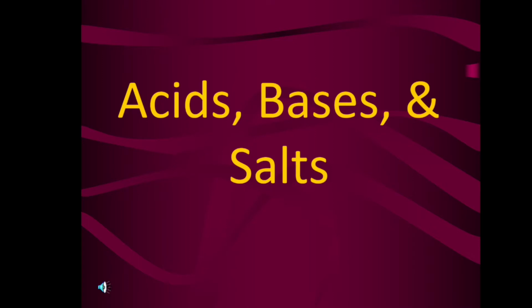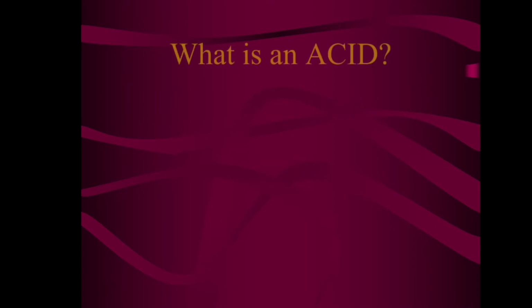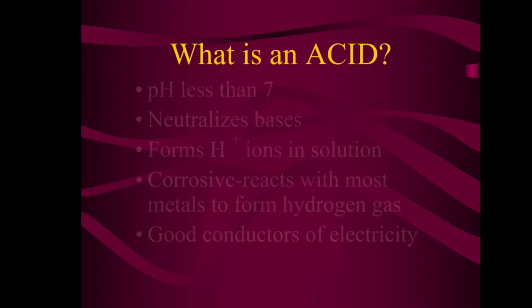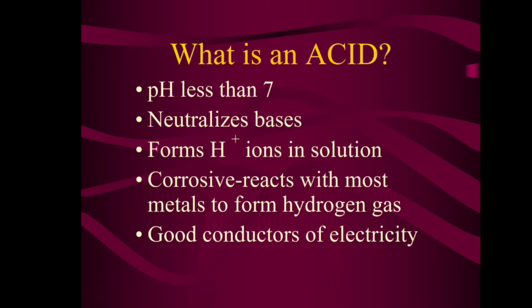We will see about acids, bases and salts. Acids have a pH less than 7. They neutralize bases. They form H plus ions in solution. They have a corrosive reaction with most metals to form hydrogen gas, and they are good conductors of electricity.